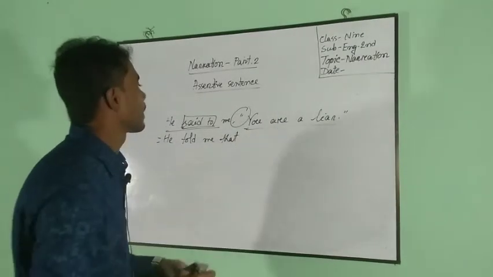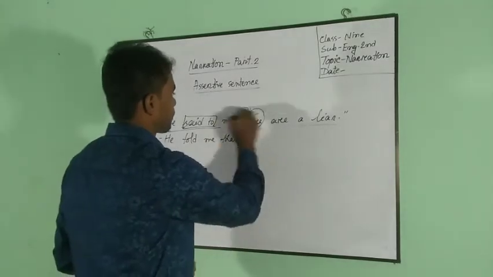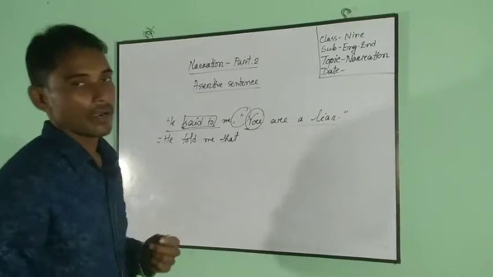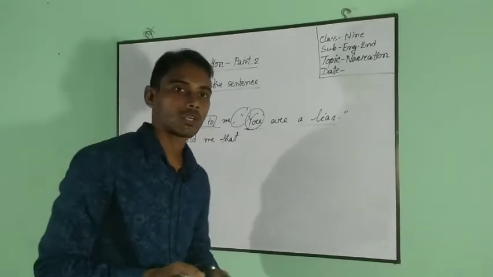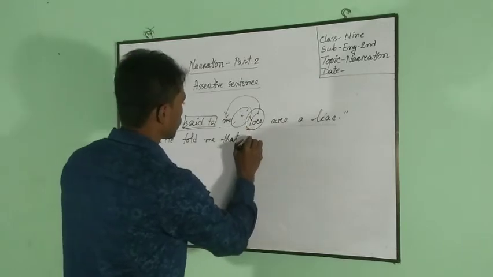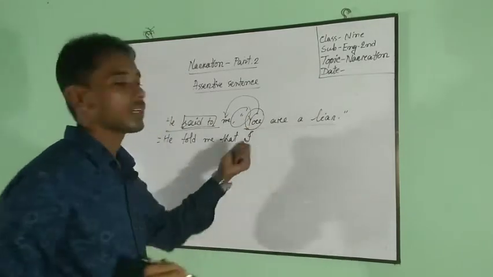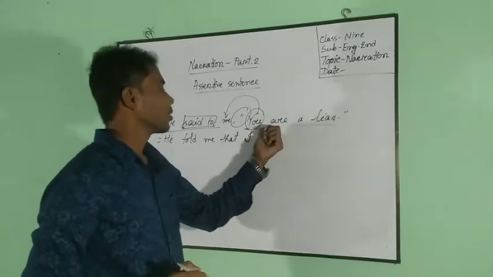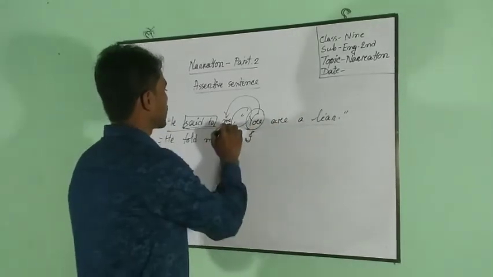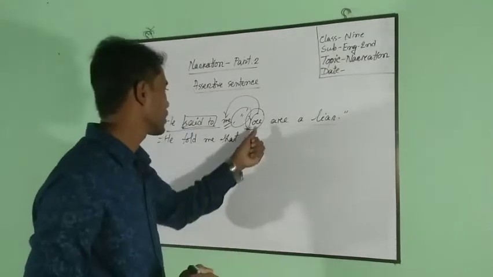That. Person: you know, you is the second person and it will be changed according to the object of the reporting verb. The object is me, so we have to write I here, because you here is in the subjective or nominative form, so we should not change the case. We should change to the same case.